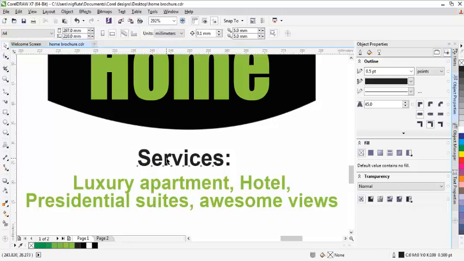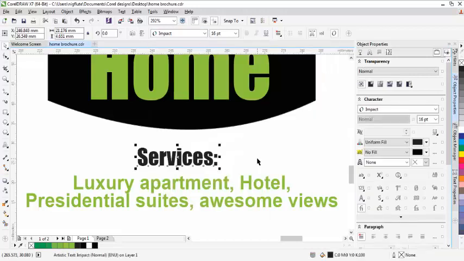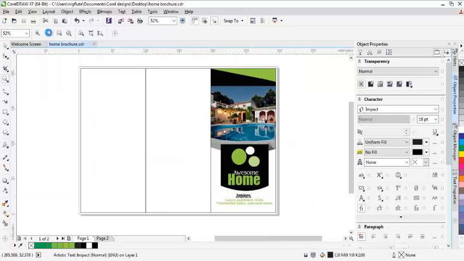And let me change this to impact. Let me save. I think we are making headway. So this is the front page. Now we are done with this.